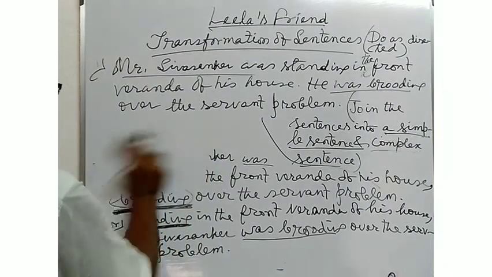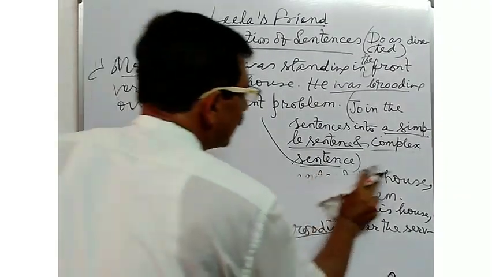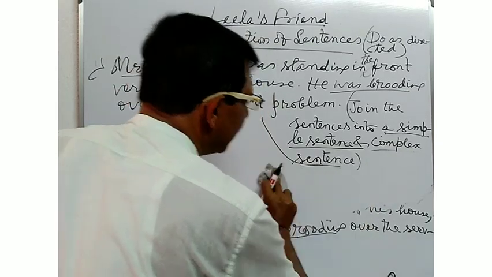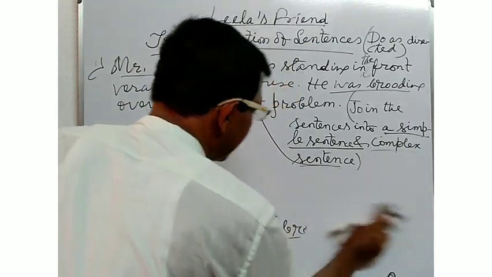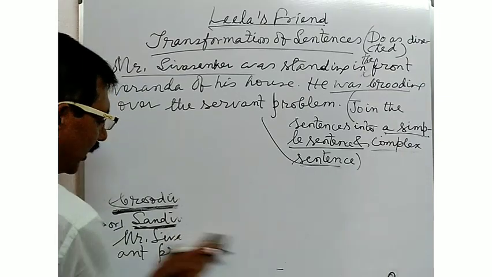Here, if the instruction is to join the sentences into a complex sentence, what type of sentence will you make?